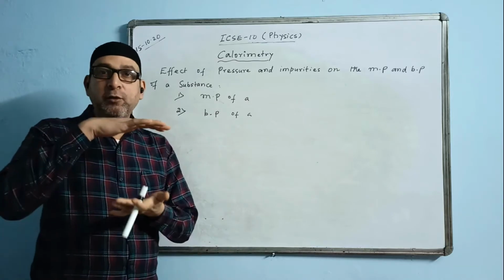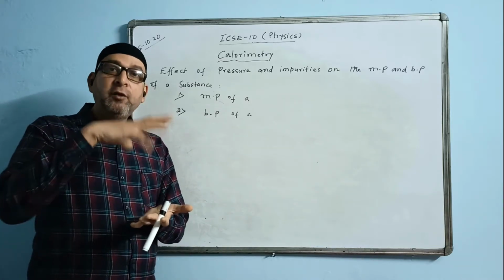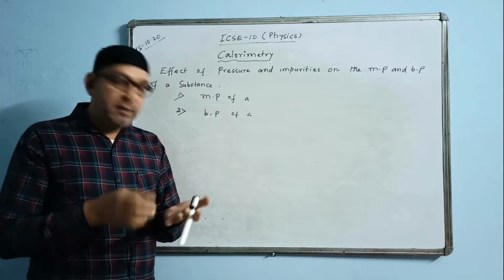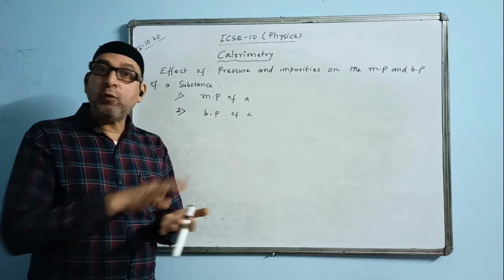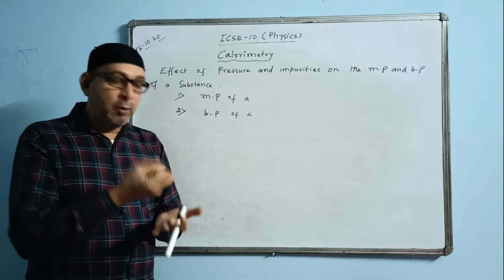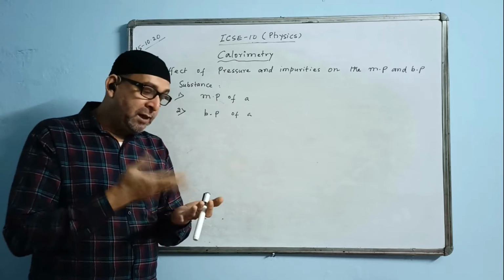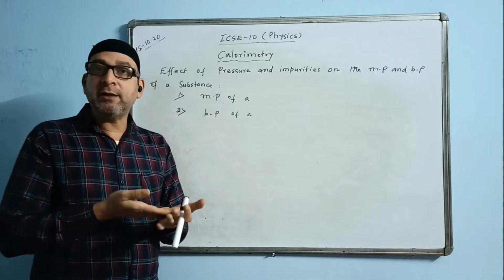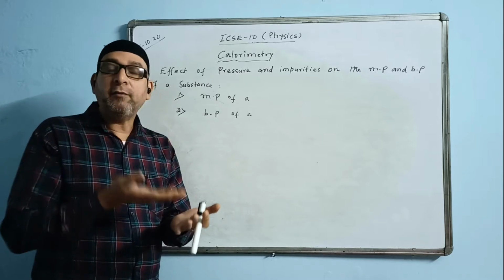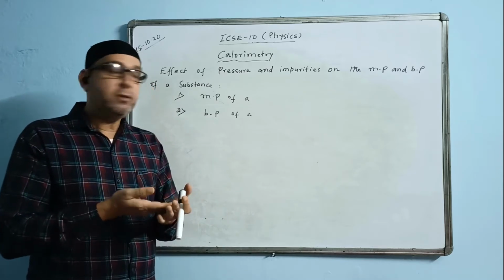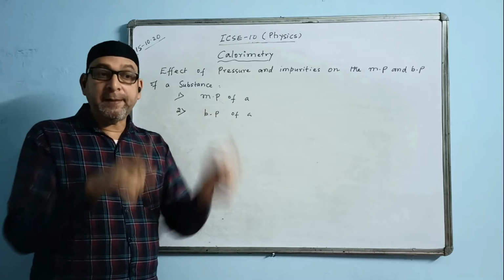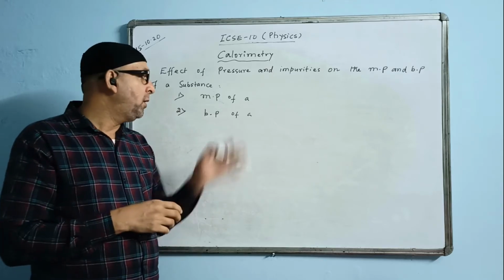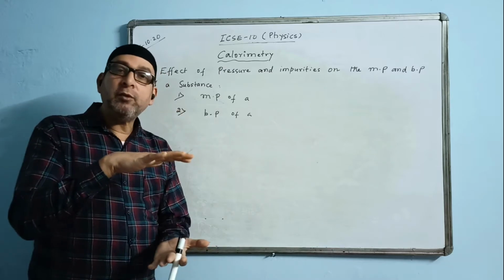For example, we have a pressure cooker and you have water in it. When you close the lid and you heat, you will find that the water inside the pressure cooker contains more heat energy, because inside the pressure cooker water boils at a temperature higher than 100 degrees Celsius. The normal boiling point is 100 degrees Celsius, but within a pressure cooker the boiling point of water may be around 120, maybe around 125 degrees Celsius. Why? Because over there the pressure is more, so the boiling point changes.